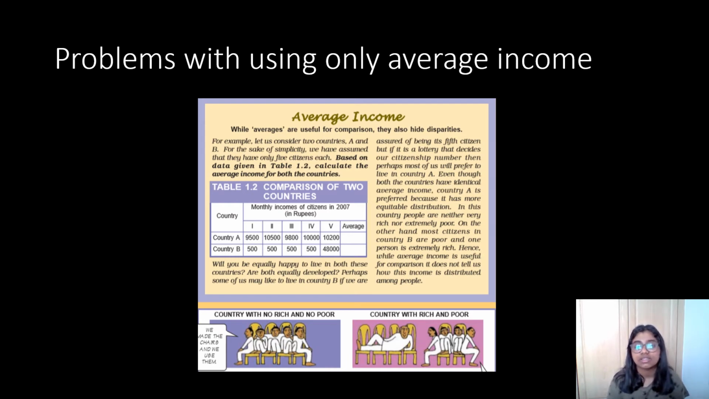Now let us look at this scenario where there are two countries, country A and country B, and they have 5 citizens each. Now, in country A, all the citizens have somewhat similar monthly incomes, but in country B, the first four citizens are poor and the fifth citizen is rich. So, there is a disparity among the citizens in country B. From this, we can understand that even though average income is useful for comparisons, they hide disparities in a country.